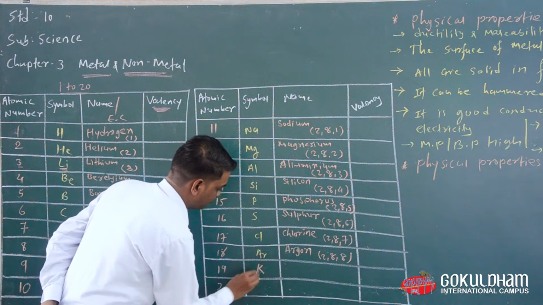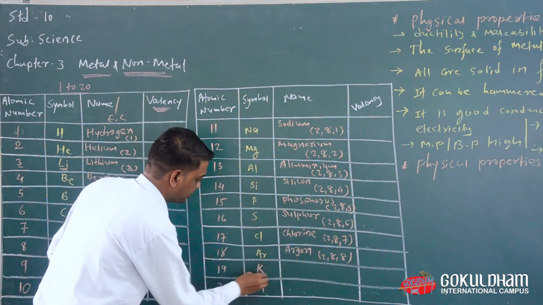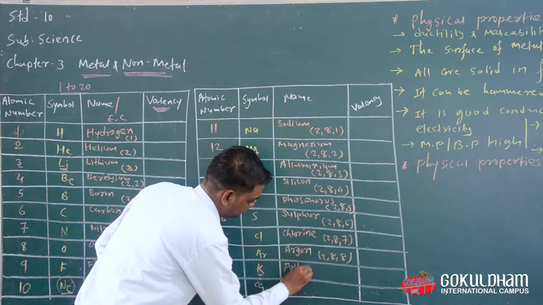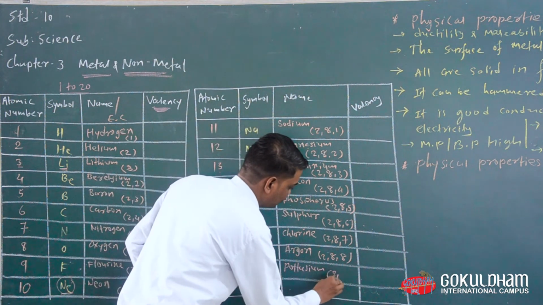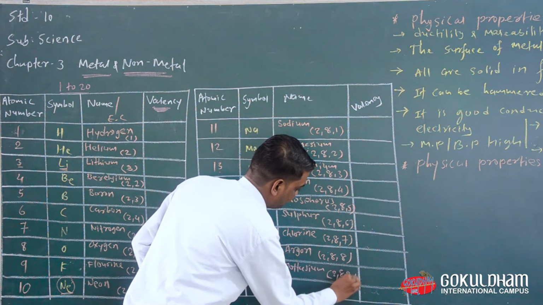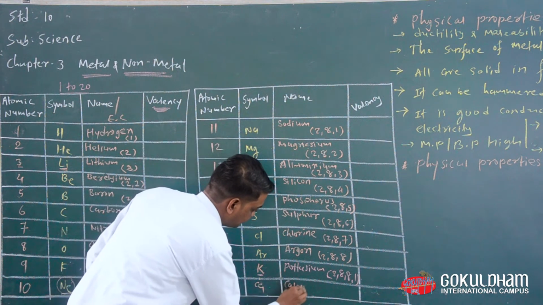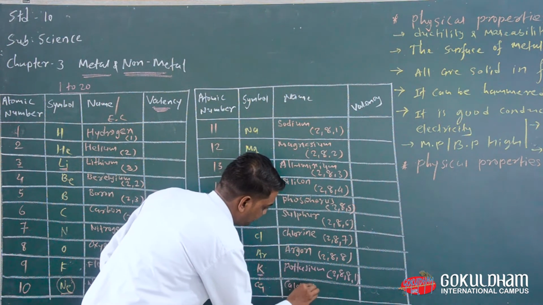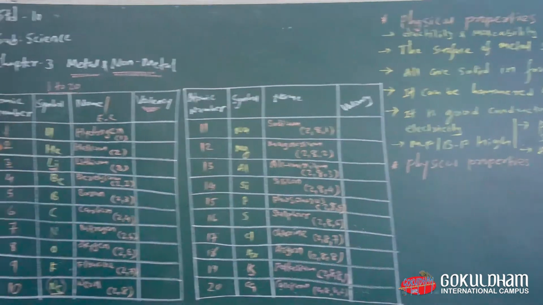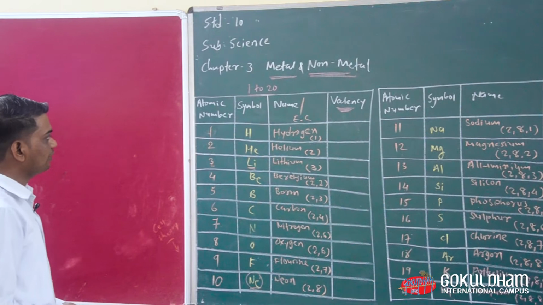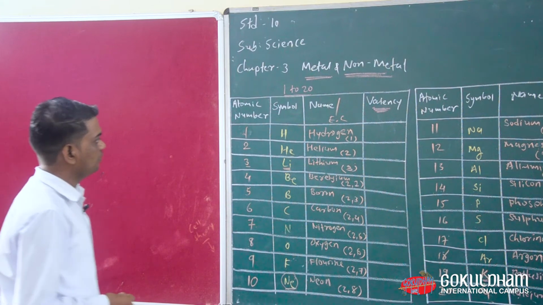Okay, then potassium, and the last and final one is calcium. The name of this one is potassium, and the electronic configuration of potassium is 2,8,8,1. Then the last and final one is calcium, and its electronic configuration is 2,8,8,2. So these are the atomic number, electronic configuration, name and symbol of each and every element. Now we need to write the valency here.